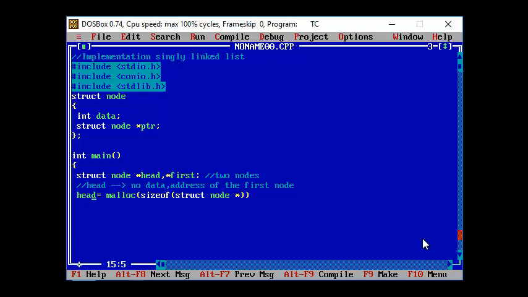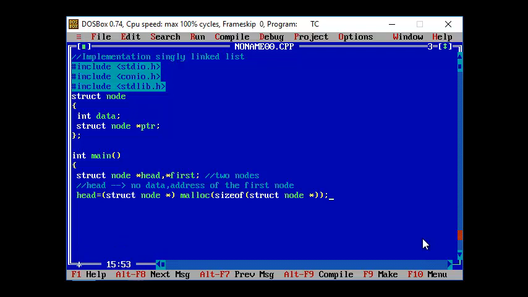But remember, your malloc is going to return a void pointer, so you have to do a typecasting. For the typecasting, I'm going to make use of the same data type, that is struct node. So this is the syntax for how you create the memory space for each and every node. This is not only for your header node, this is for all the nodes that you are trying to create.